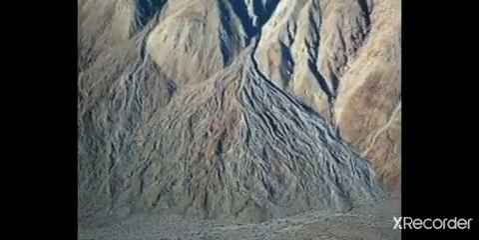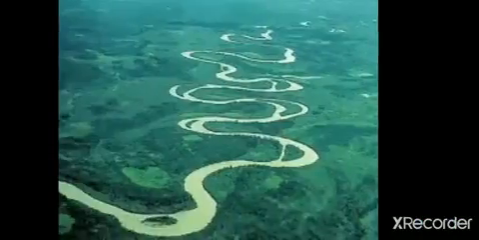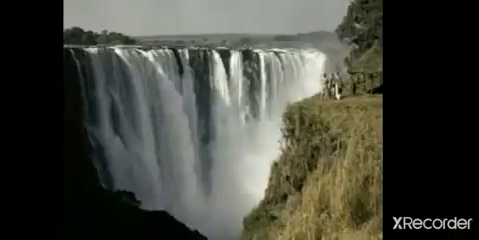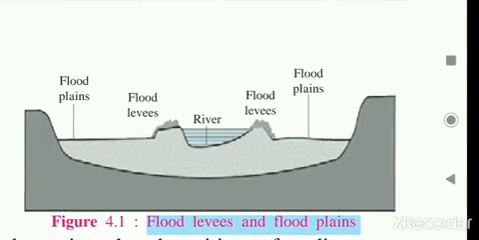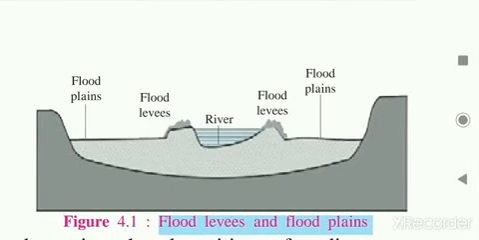Okay. Of the landforms, the flood levees are remaining. What are flood levees? Flood levees and flood plains are also formed due to deposition. We have seen delta, then alluvial fan, and the flood levees and flood plains, which are formed due to the depositional work of the river.